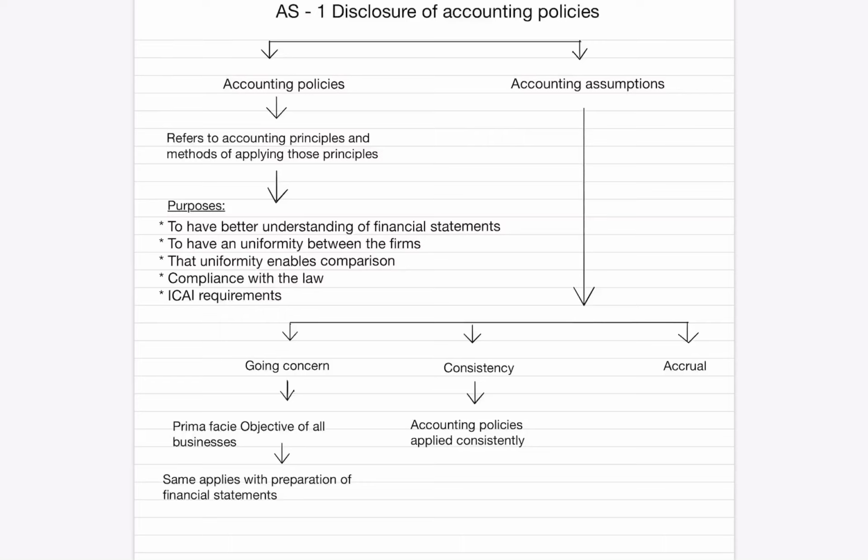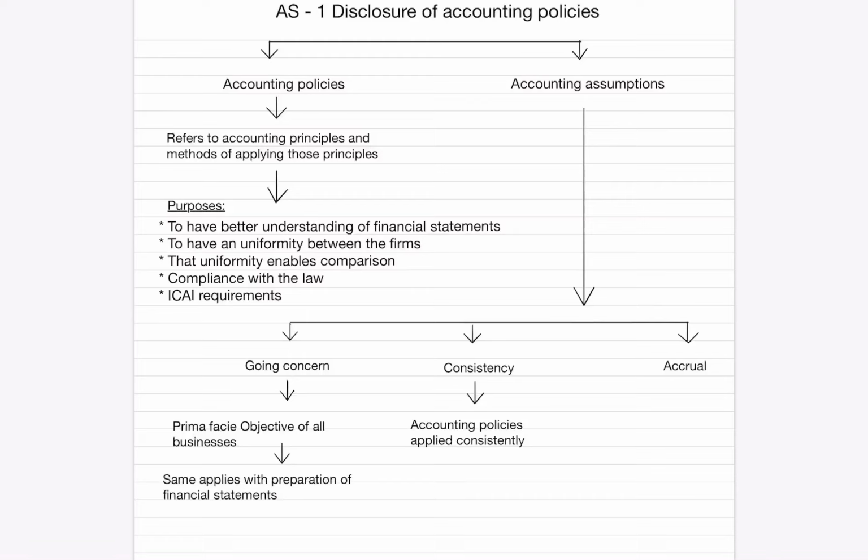Next assumption is consistency. Accounting policy should be applied consistently without changing it frequently. But it does not mean that it should not be changed at all. It can be changed. If we think that one of the methods of applying accounting policy is better than another method, we can prefer the better one.